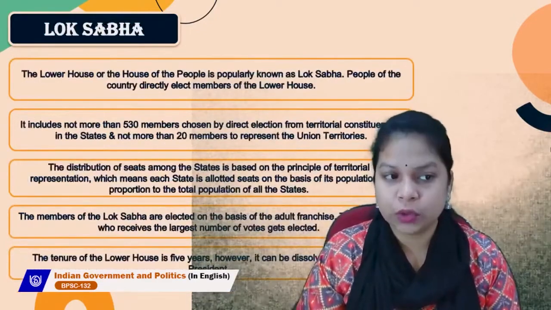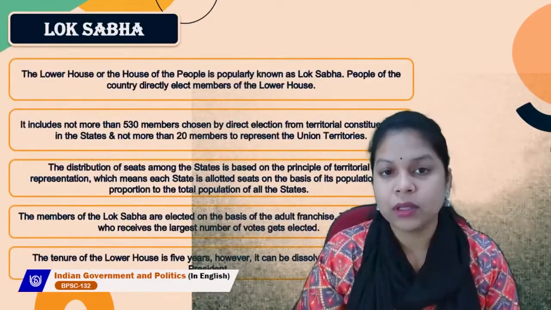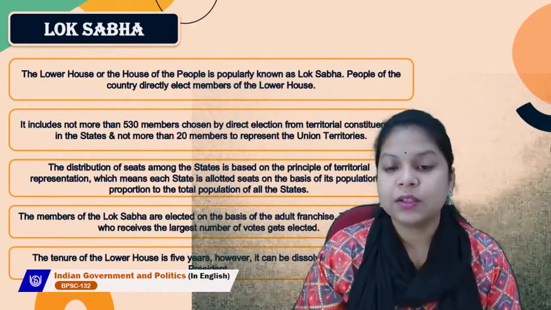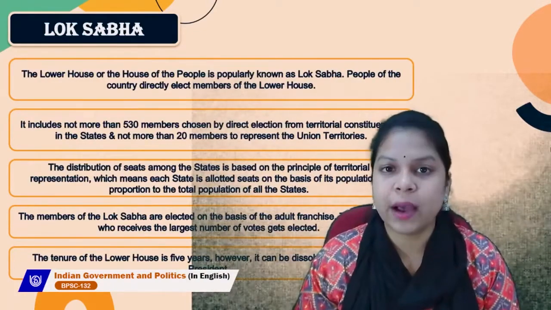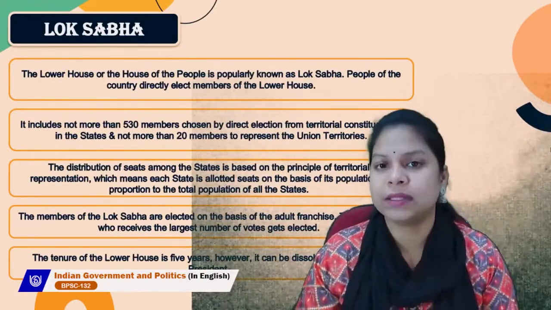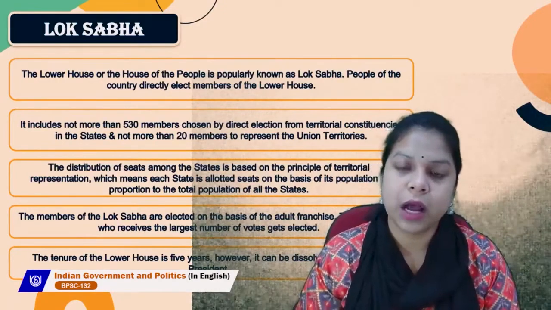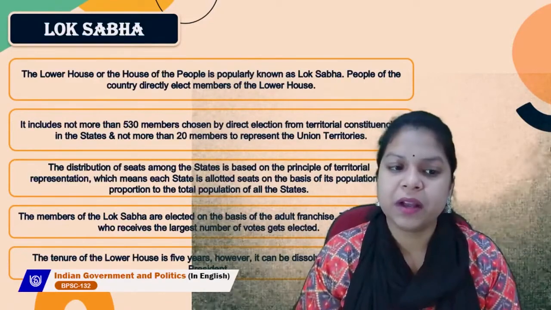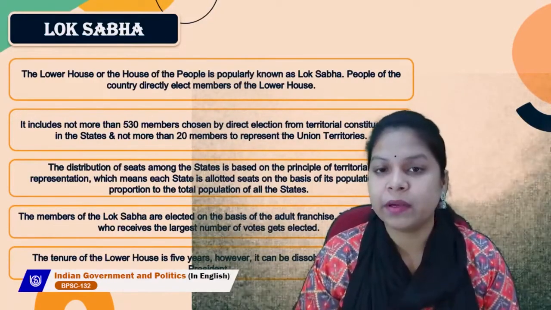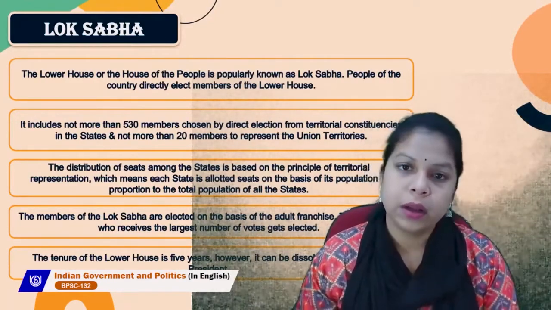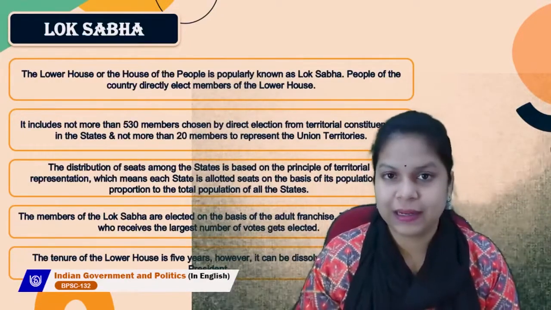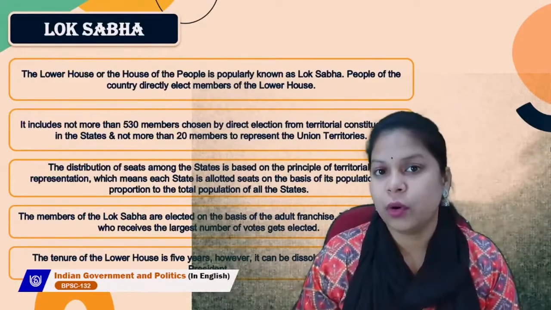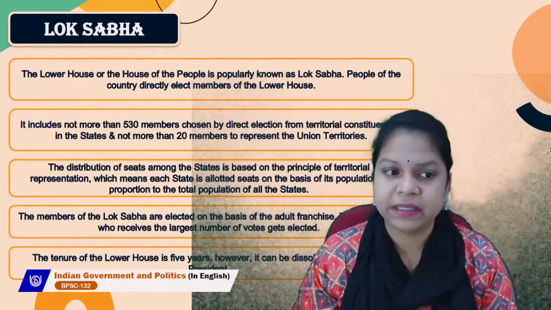Now let's talk about Lok Sabha. The lower house or the house of people is popularly known as Lok Sabha. So for house it's called Sabha and for people, Lok. Lok Sabha, which is the Hindi term for house of people, is also known as the lower house. People of the country directly elect members of the lower house. So whenever we vote in Lok Sabha elections, we directly elect the members of the lower house, whom we often call members of parliament, MPs.